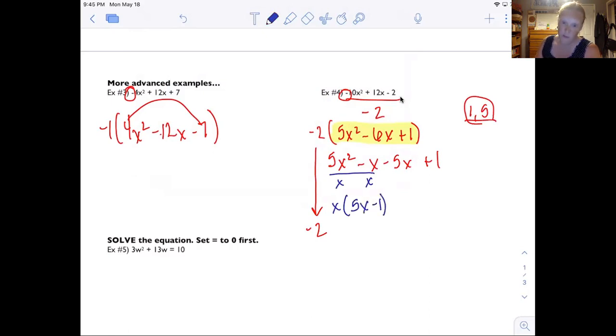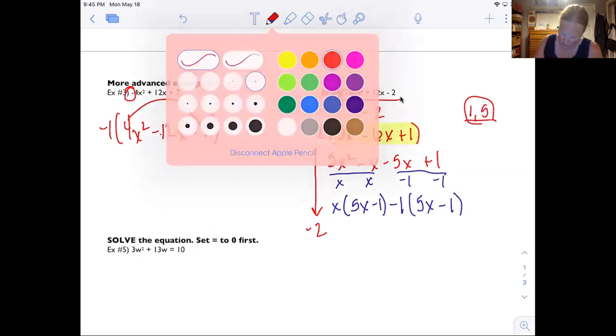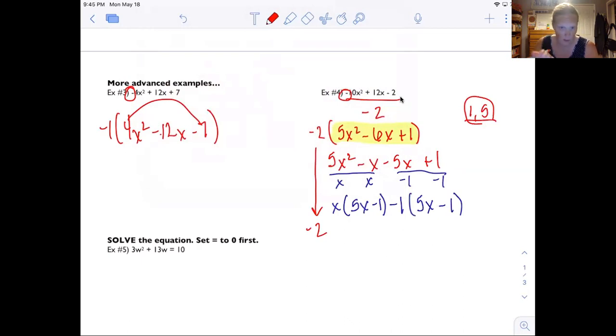And again, the signs are different. So notice it's already a 5x and a 1. So all I've got to pull out is a -1. If I pull out a -1, negative 5x divided by -1 is a positive 5x. And 1 divided by -1 is -1. So my final answer, I'm going to go back to the same color, is the -2 that I pulled out in step 1 times x minus 1 times 5x minus 1. All right, 3 negatives make a negative, which my third term is negative.